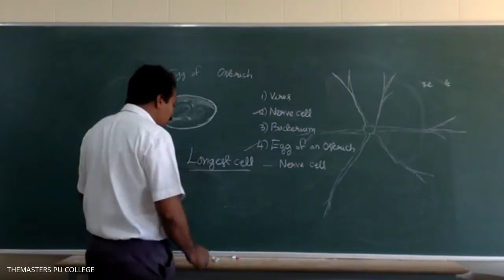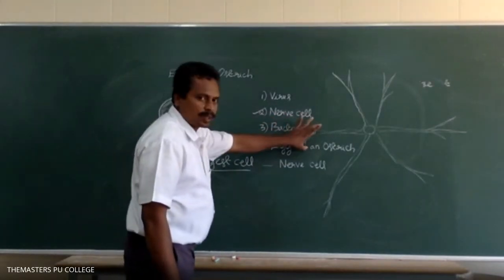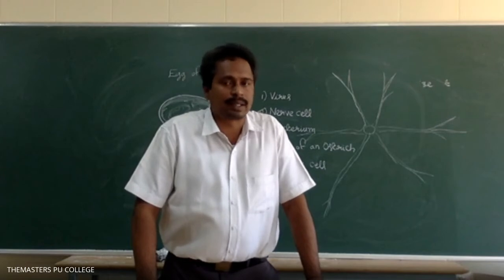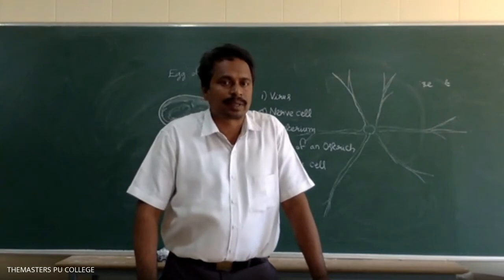Largest means egg of an ostrich, no, sir? Yes, largest is the egg of an ostrich. Longest is the nerve cell. Is it clear? Sir, what is the difference between isolated and unisolated? Isolated is after isolation, otherwise without isolation. In dead animals, the nerve cells are separated.